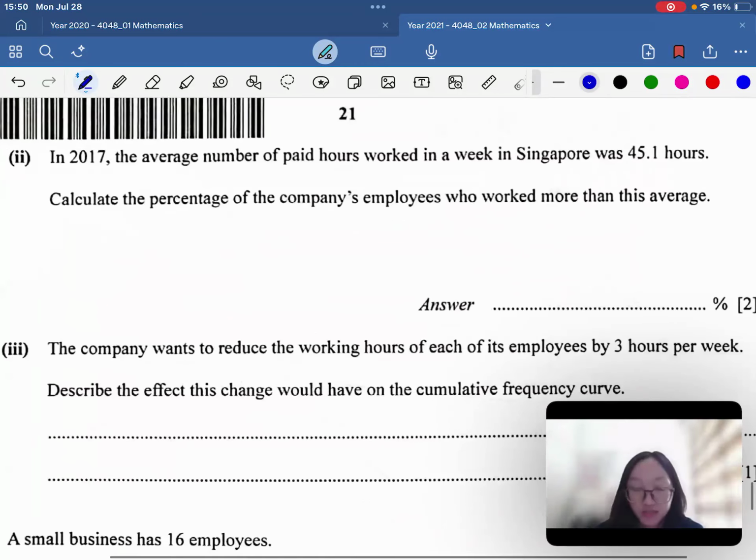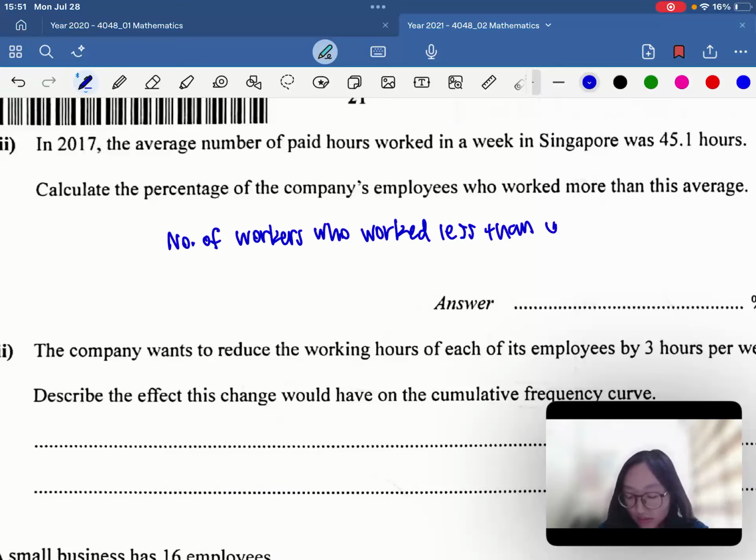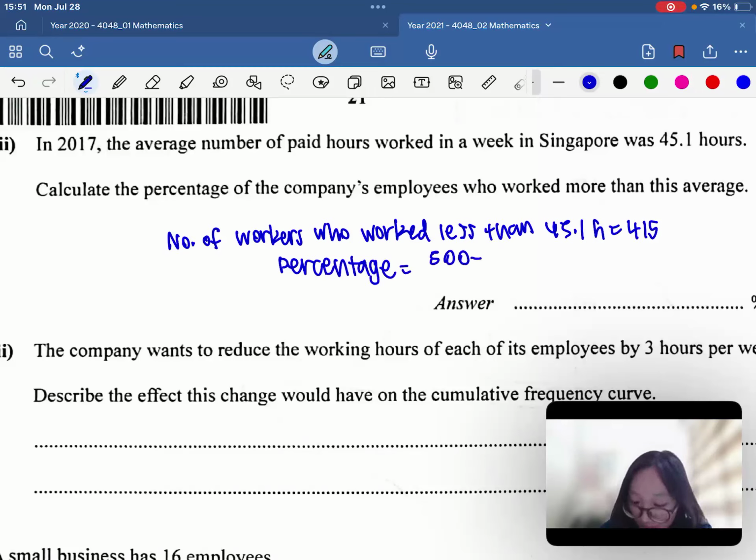Okay, so number of workers who work less than 45.1 hours equals to 415. And hence the percentage that the question wants us to find, we will take 500 minus away these workers that work less than 45.1 hours over the original of 500 people times 100%. This would give us 17%.